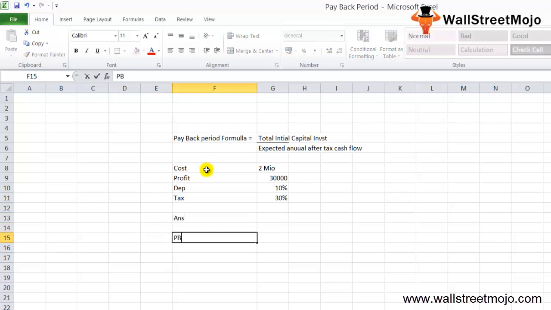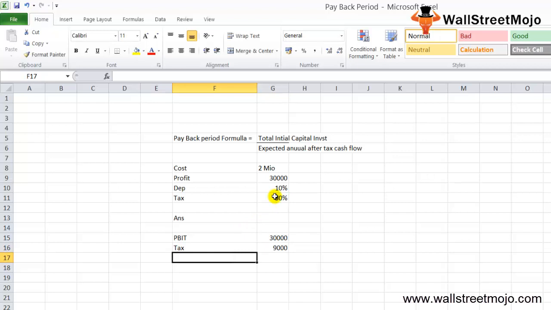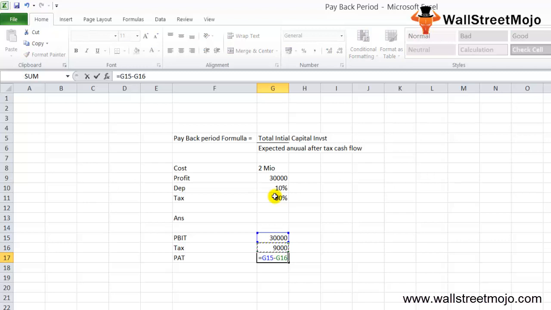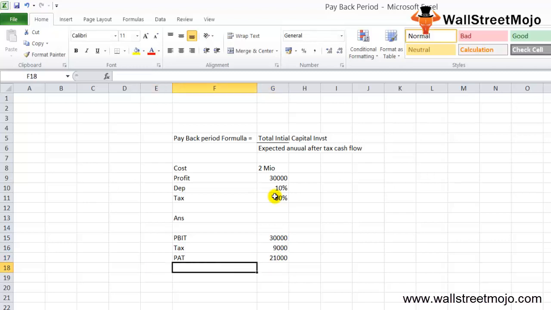The answer: the profit before interest and tax is 30,000, less the taxes. So we'll calculate the tax on this at 30%. You just have to go and punch in the tax. The resultant will be profit after tax, which is known as PAT. So 30,000 minus 9,000, that is 21,000. You will add depreciation to this.